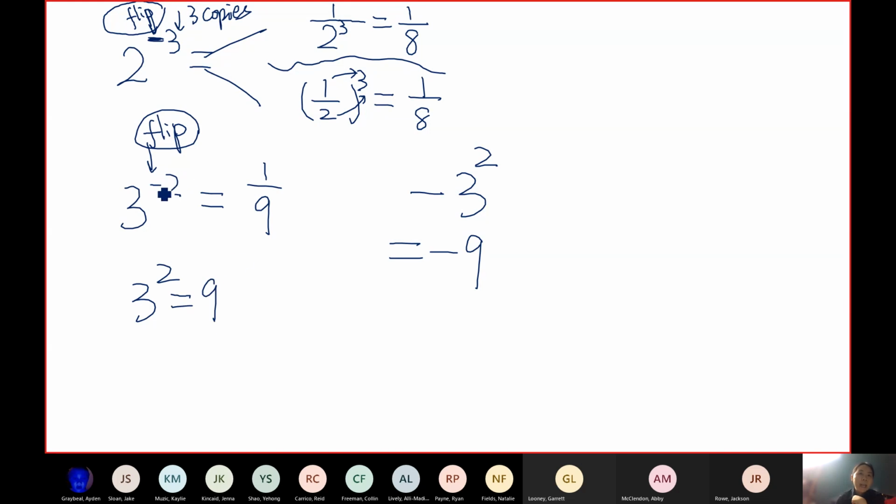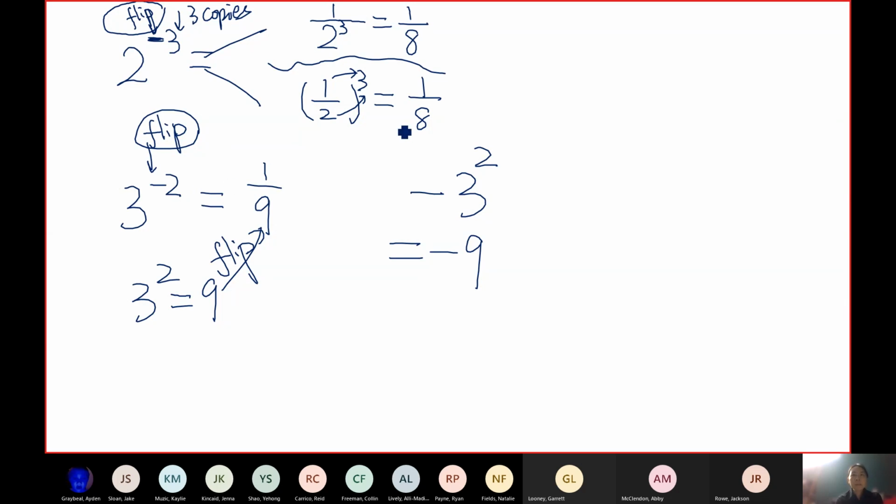But because it is minus, you got to flip 9 to get 1/9. That's the answer. So make sure you remember that. It's a very common mistake. Many students, when they see negative, think the answer has to be negative. It's actually no. The negative exponent doesn't mean negative. It means what we call inverse or reciprocal.